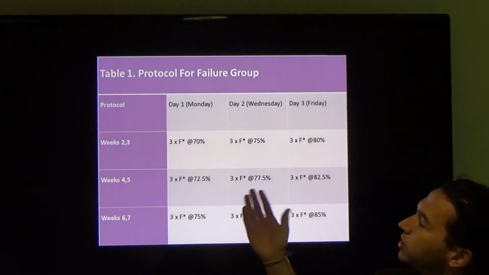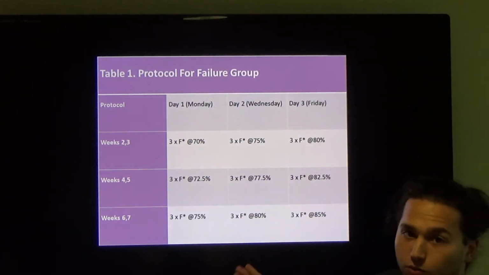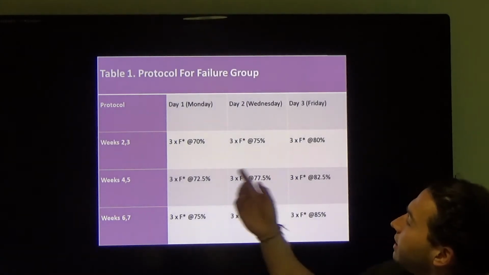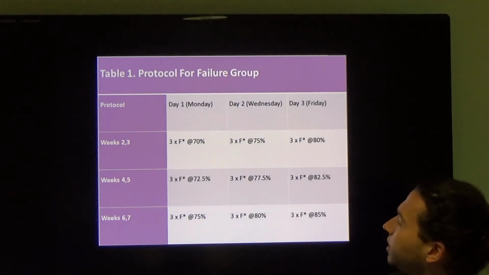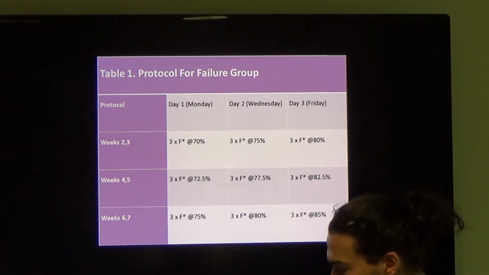So we have them increasing the percentage every 2 weeks by 2.5, and each day during the week is undulated. So we have 70%, 75%, and 80%, and so on. And we're going to be recording RPE after each set.